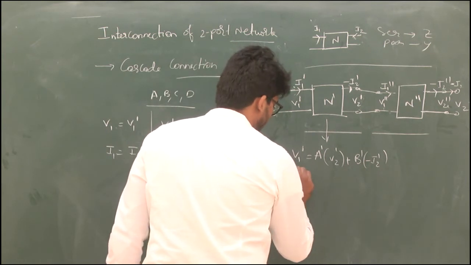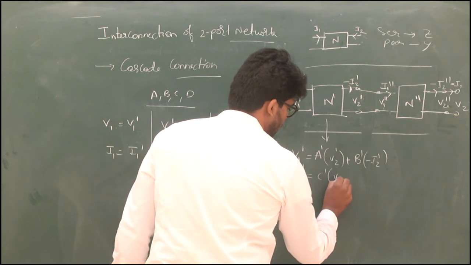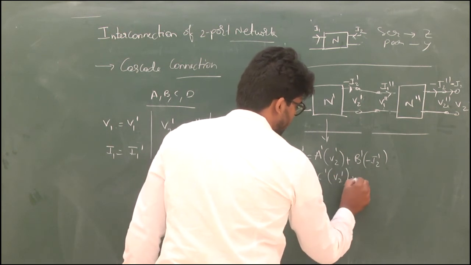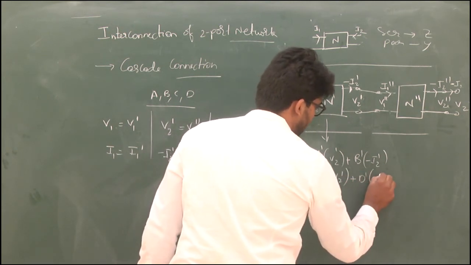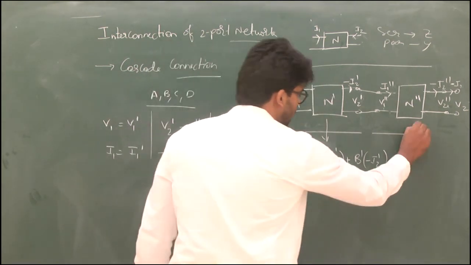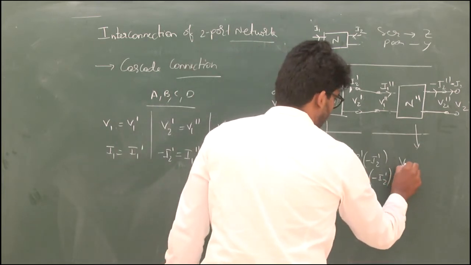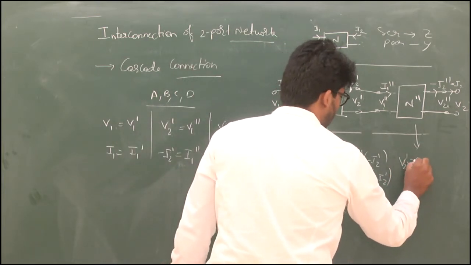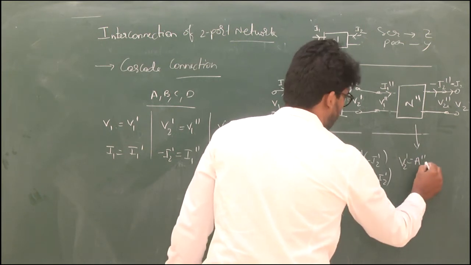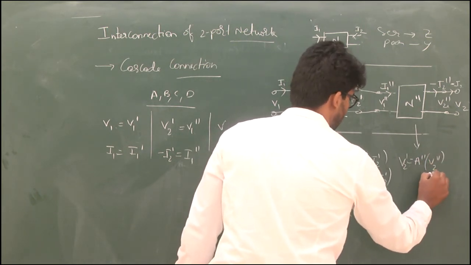And I1 dash equal to C dash V2 dash plus D dash times minus I2 dash. And again the individual parameters of this network are V1 double dash equal to A double dash V2 double dash plus